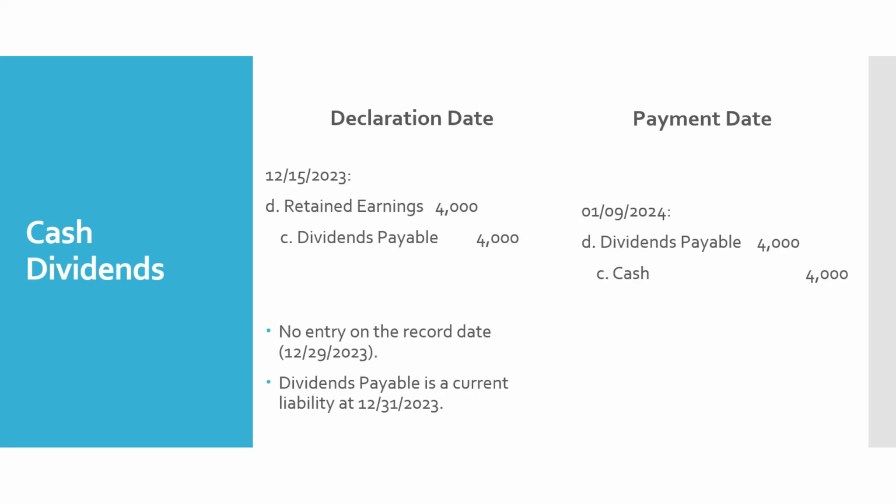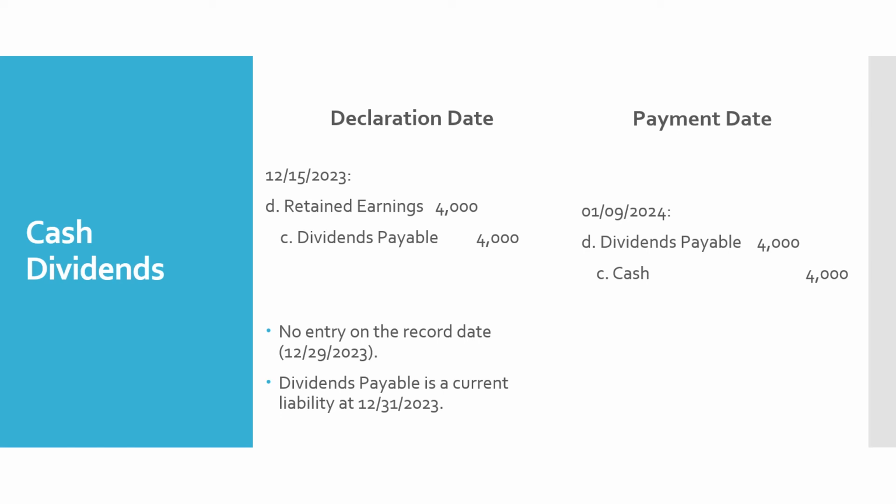On the declaration date, we want to bring the liability dividends payable onto our books. So on 12/15/2023, our declaration date, we are going to debit retained earnings, decreasing retained earnings for the dividend, and then we're going to bring the liability onto our books, dividends payable, for $4,000.